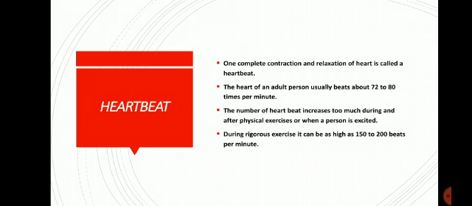So, what is heartbeat? Heartbeat is defined as one complete contraction and relaxation of the heart. Now generally the heart of an adult person usually beats about 72 to 80 times per minute. That is, this is while resting. The average heartbeat of an adult person while resting is 72 to 80 times per minute. This is also known as what? Also known as heart rate.